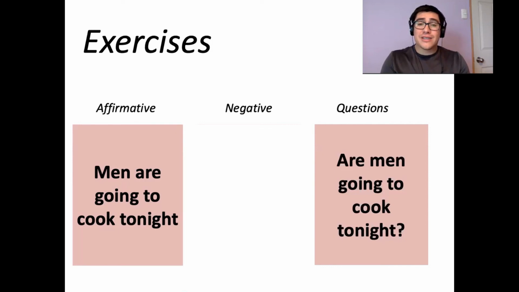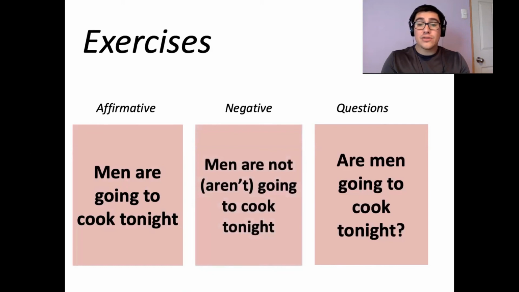So can you tell me the negative now? What's the negative? So in this case, the negative form is men are not going to cook tonight, or men aren't going to cook tonight.